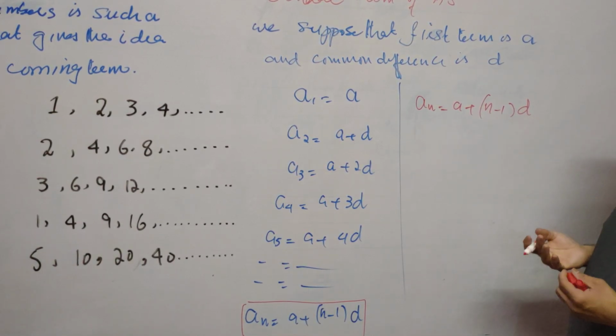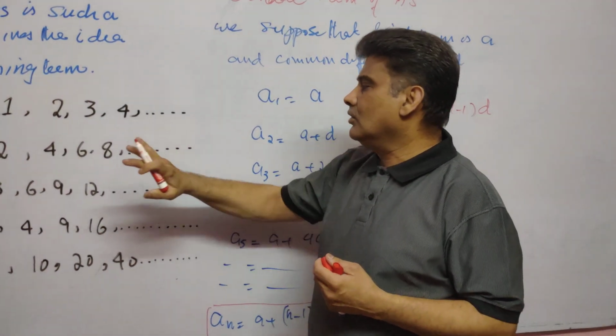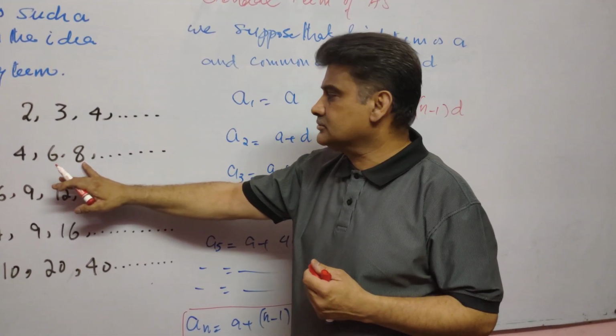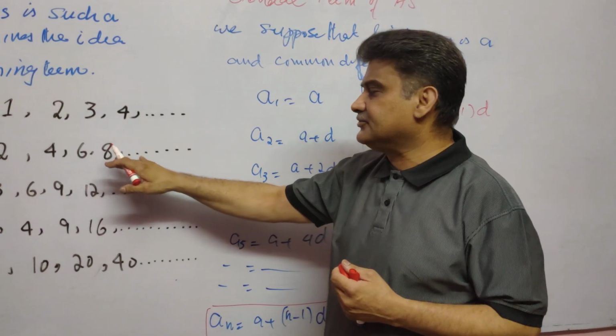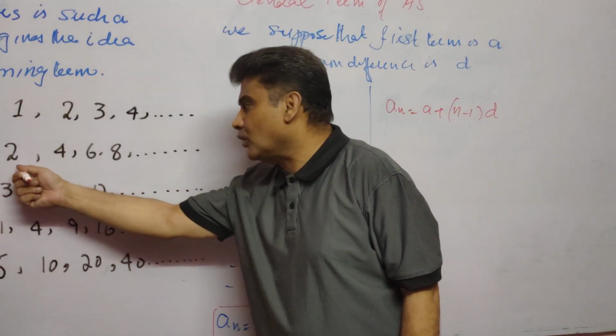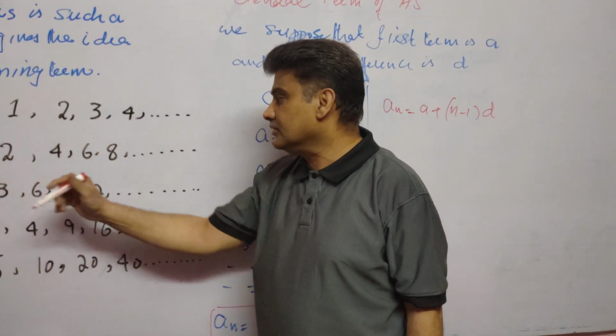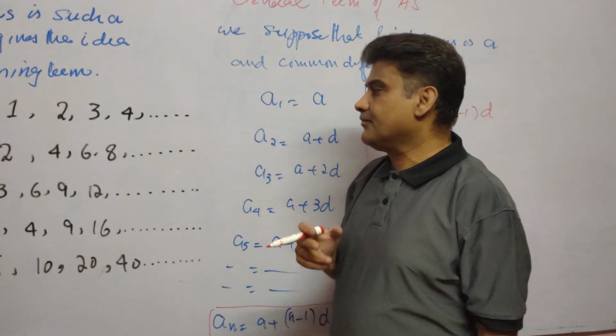For example, for this sequence, the 4th term is 8 and the 5th term is 10. What will you say about the 20th term of this sequence?